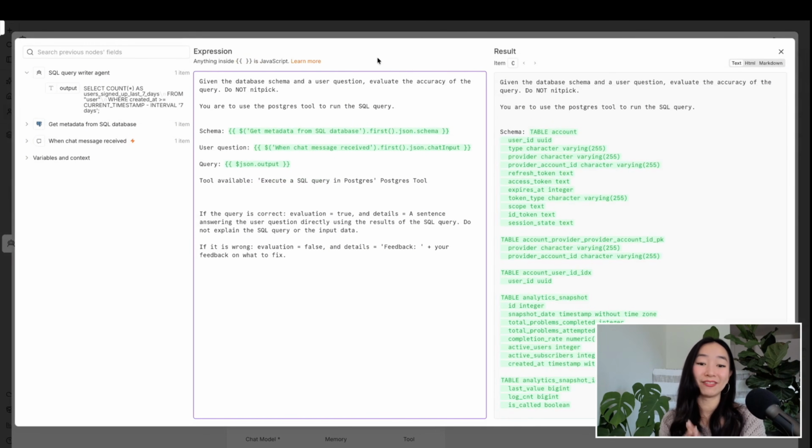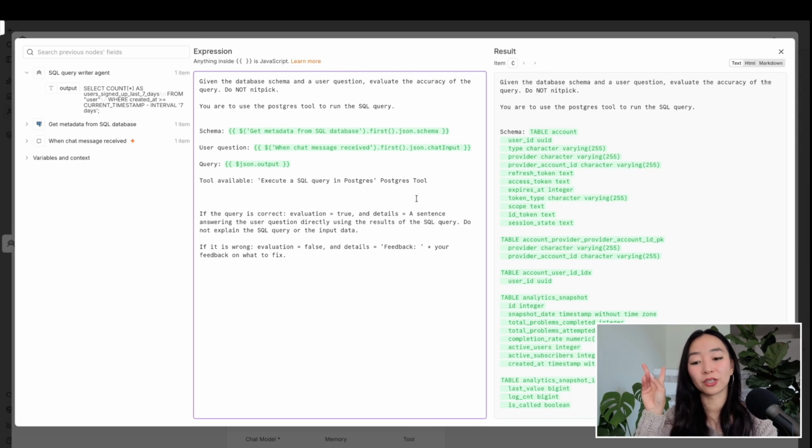Okay, so the prompt says, given the database schema and the user question, you're going to evaluate the accuracy of the SQL query. I also told it not to nitpick because sometimes AI does tend to get a little bit nitpicky. Here we're also saying you are to use the Postgres tool to run the SQL query. That way it can actually get the output or the data from that query. So then we have our inputs. We have our schema and user question, same as before. Now we have one more input, which is the query that was written by the previous SQL query AI agent. And then again, we're going to specify what tools they have available. Here we have a Postgres tool, and we're going to call it execute a SQL query in Postgres.